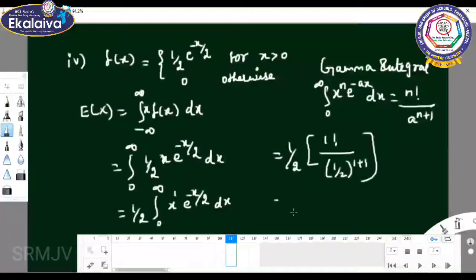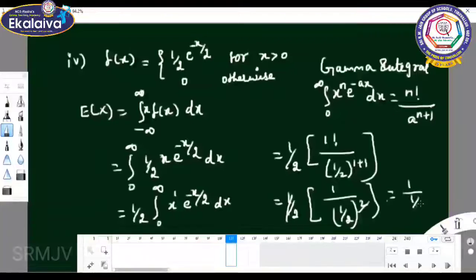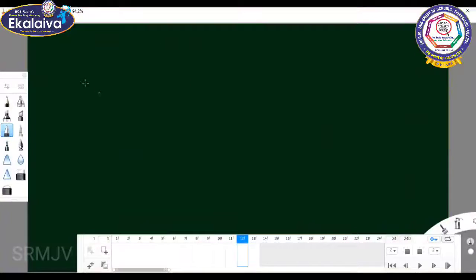So 1 by 2 into 1 factorial by a, whose value is 1 by 2, to the power n plus 1, that is 1 by 2 the whole square. You cancel the value. So the value is the reciprocal, 1 by 1 by 2, which gives 2. Expectation of x equal to mean equal to 2.